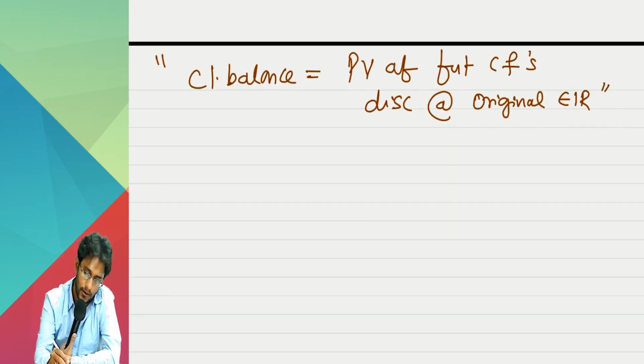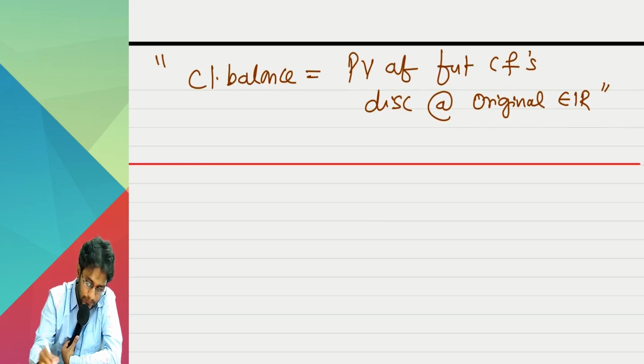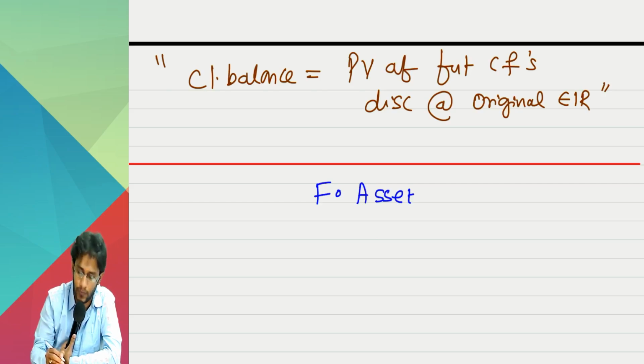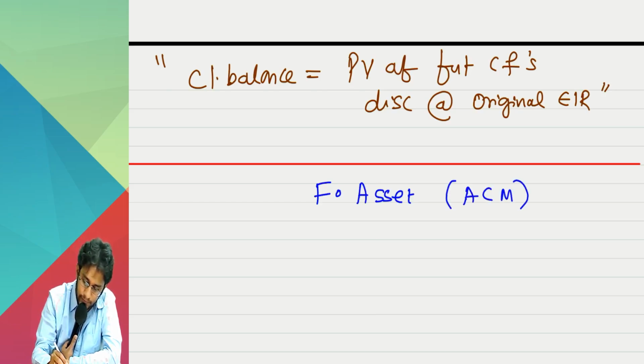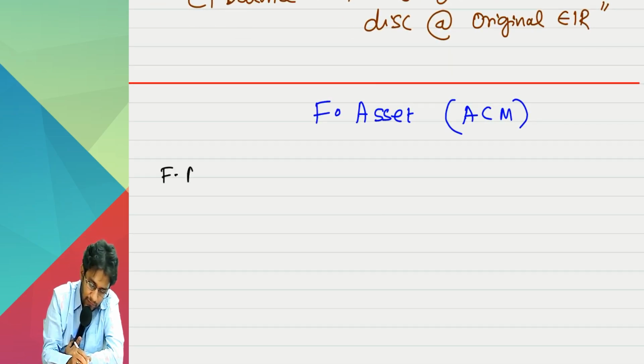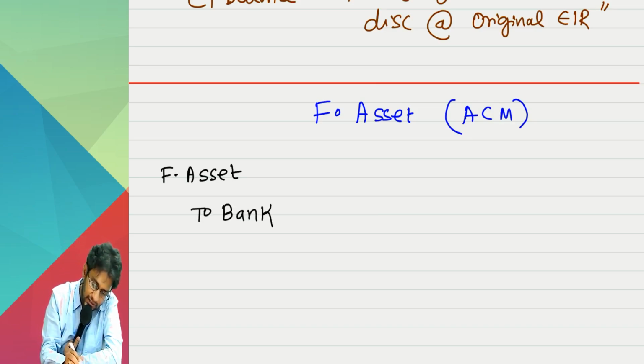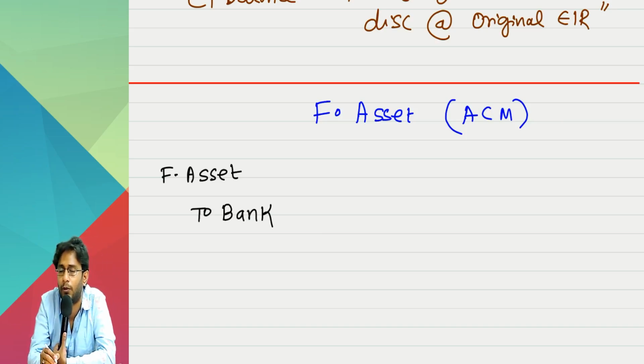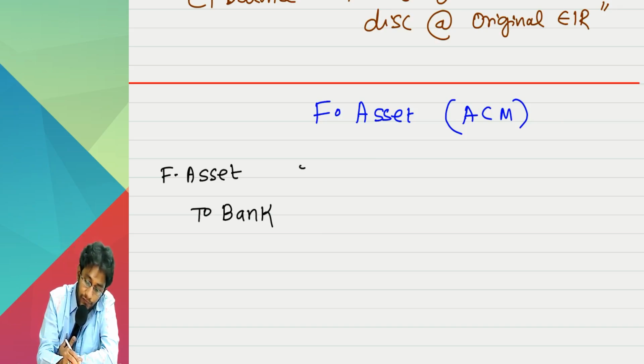Now you will tell me based on this. Imagine I am doing a financial asset accounting under ACM. First day my entry will be what? Entry I am asking. Visualize and tell me. I bought a financial asset. Financial asset to bank. Amount at what value? Fair value plus transaction cost.